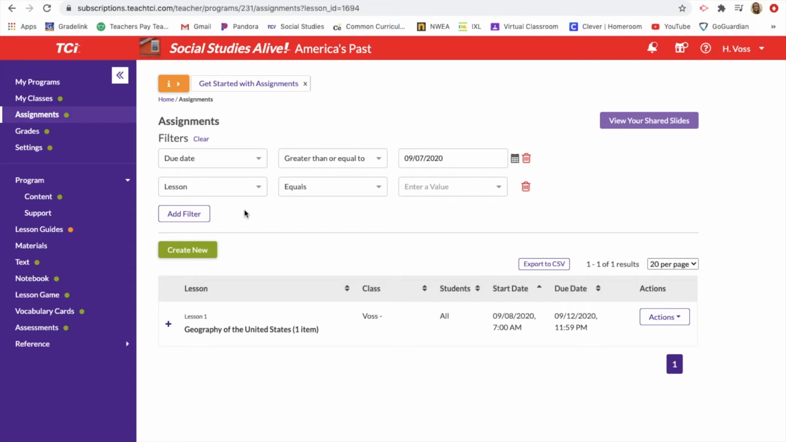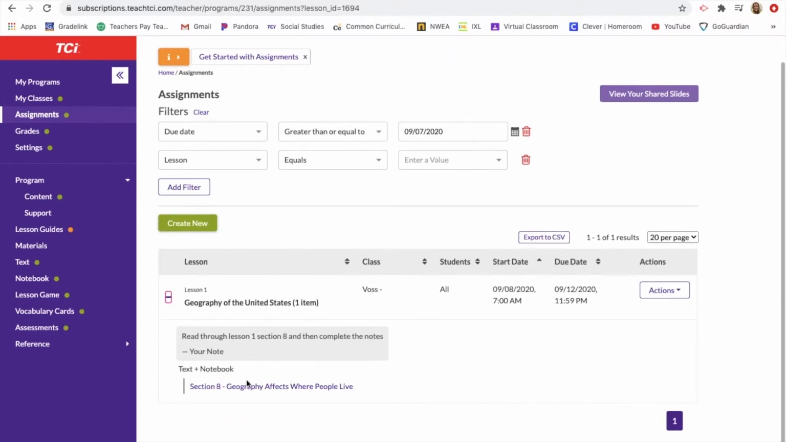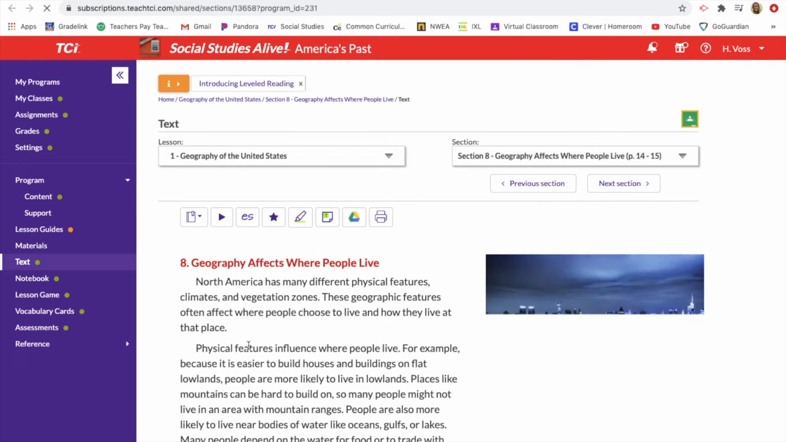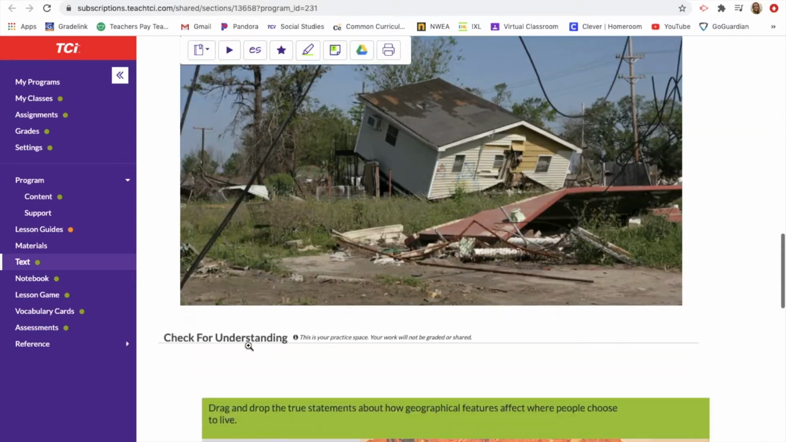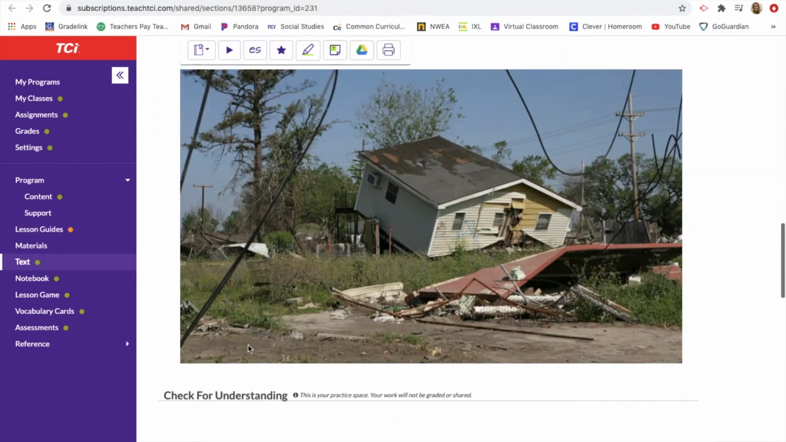For social studies today, make sure that you are logged on to TCI and then you go to your assignments, and this is where it's going to pop up, and then you need to hit the plus sign. Once you do that, you'll go to section 8, and we're going to be continuing to talk about geography and how it affects where people live. I'm going to read through the section with you and show you how to begin going through your notes.